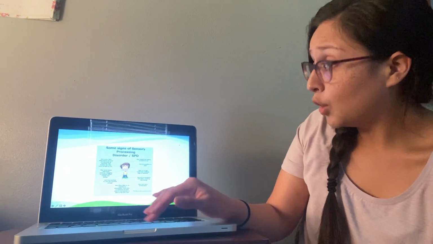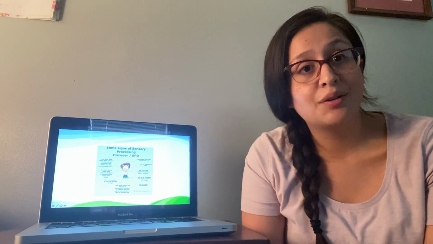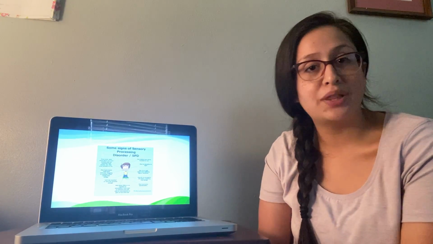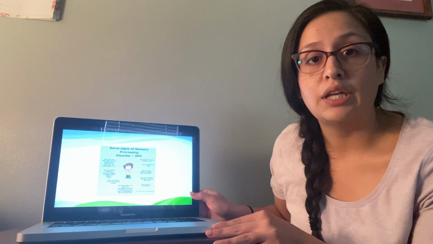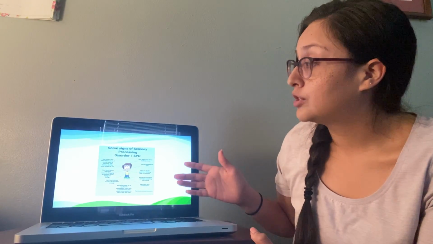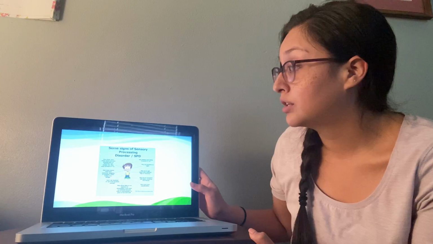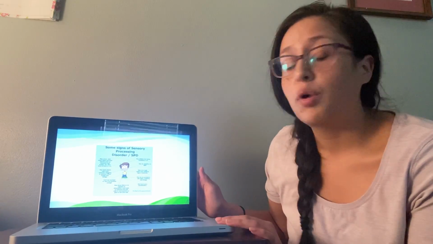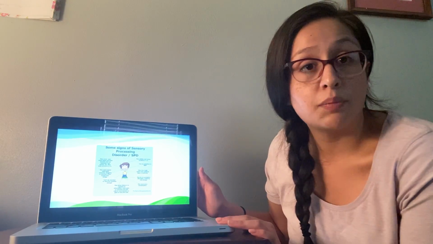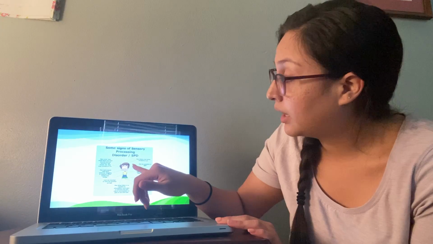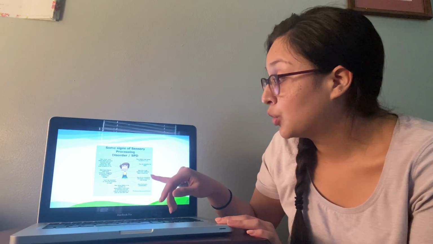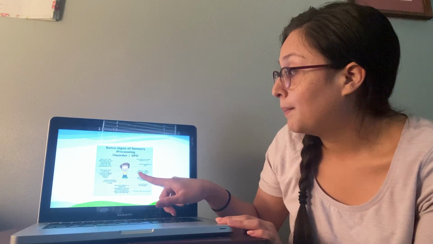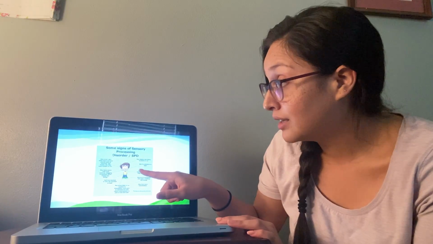So, what do we do? There's a lack of studies. We're still learning about this. What do we do in the meantime? So in the meantime, I saw this picture and thought it was really neat. It shows some signs of sensory processing disorder and what a child feels in their body. For example, right here, it shows that they may dislike hair being brushed or cut. They may be sensitive to light.